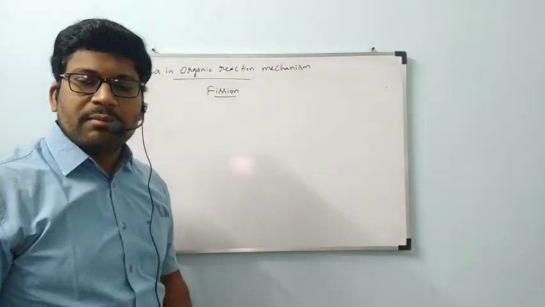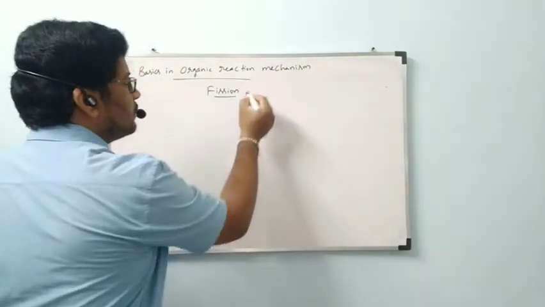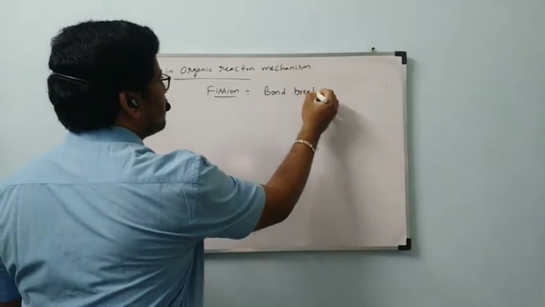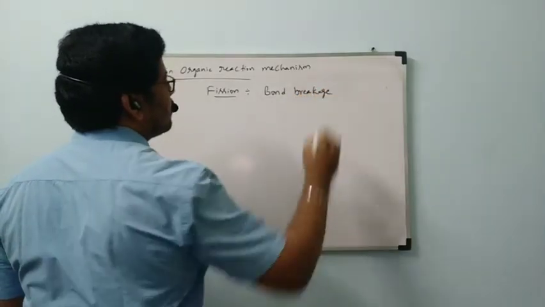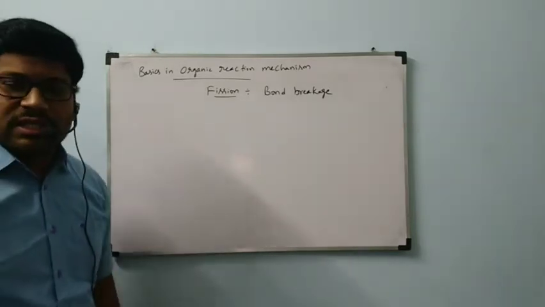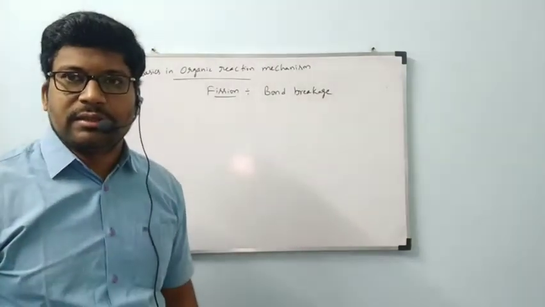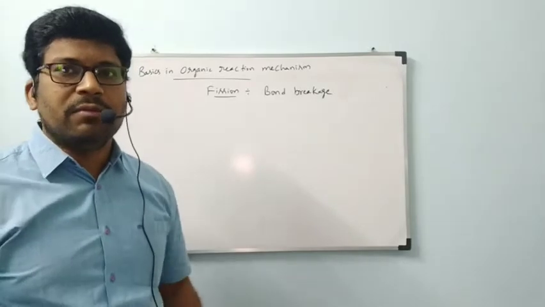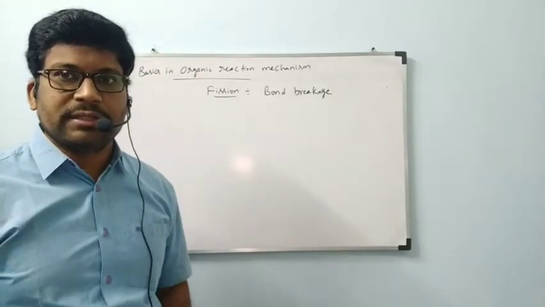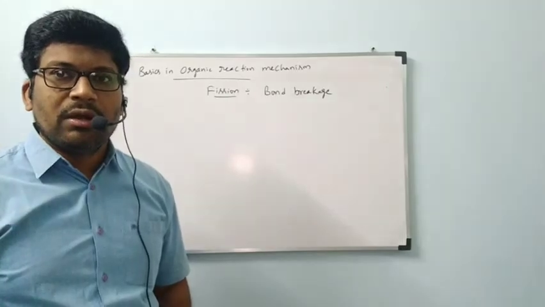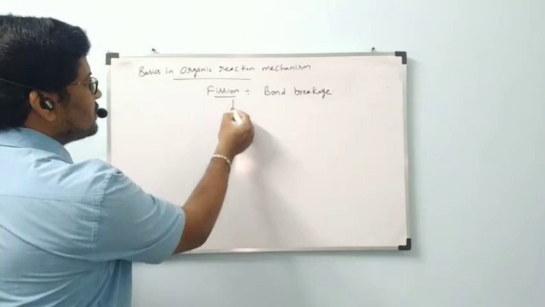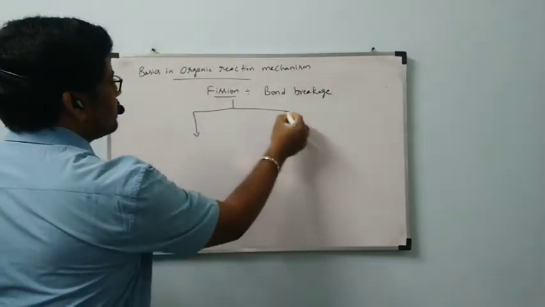Fission is nothing but bond breakage, the breaking of the bond. Breaking of the bond happens in two types, homolytic fission and heterolytic fission. So fission is of two types.